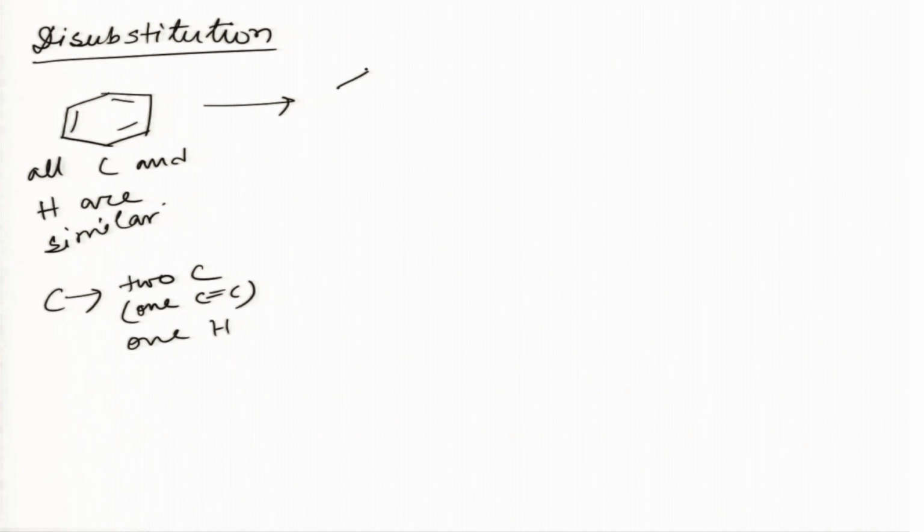Now, when there is already 1 mono substitution, now see, this carbon and this carbon is no longer the same. The chemical environment has changed. So, when the second substitution comes, it can have different arrangements.